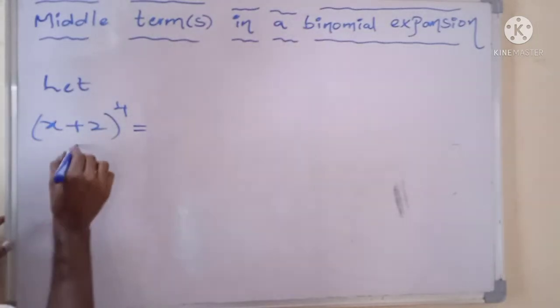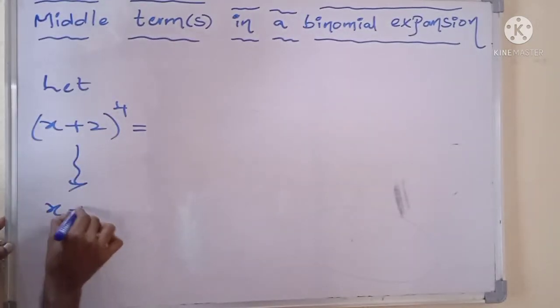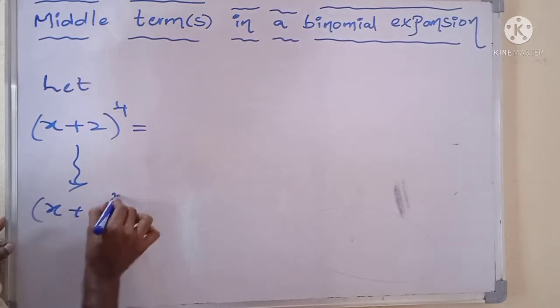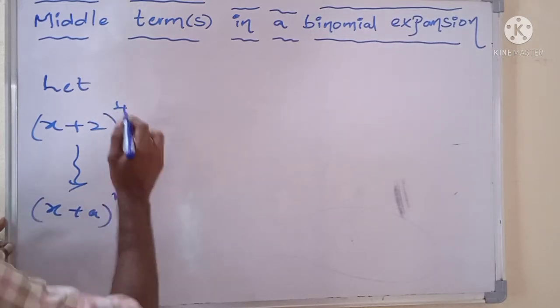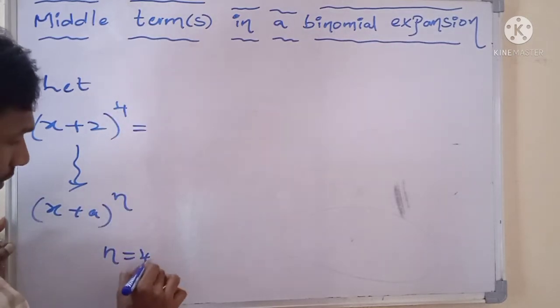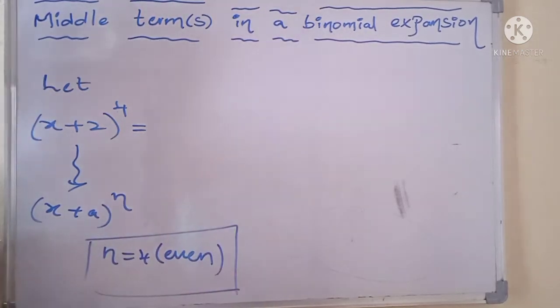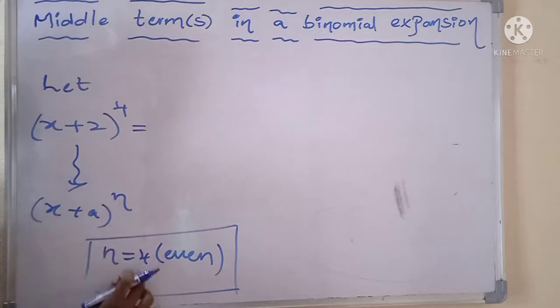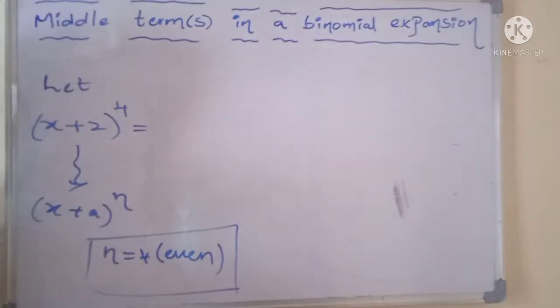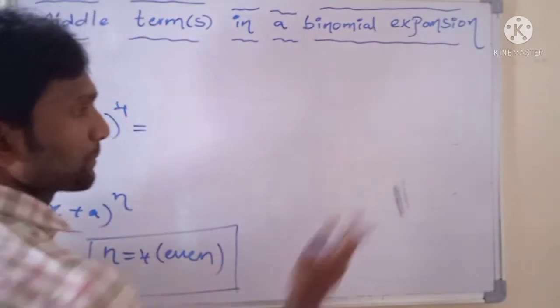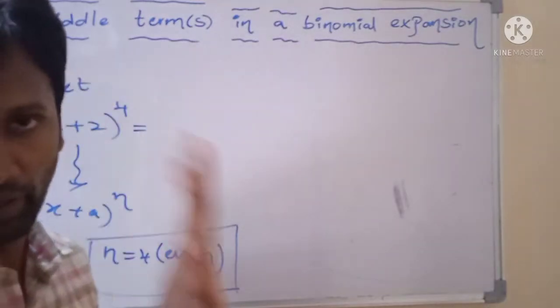Now this expansion is in the form of x plus a whole to the power n, where the value of n is equals to 4. 4 means it is an even number. If n equals to 4, number of terms in this binomial expansion equals to 5.